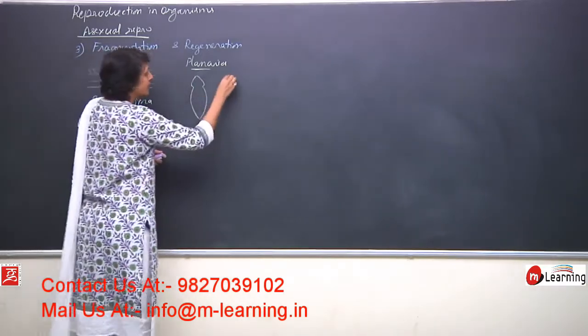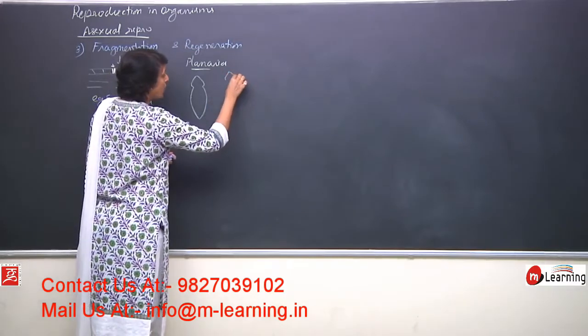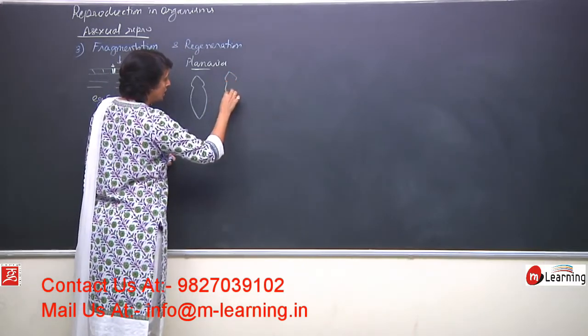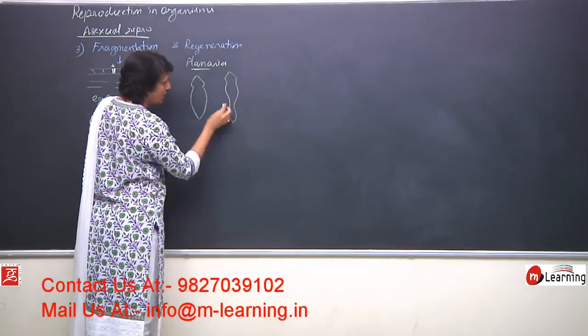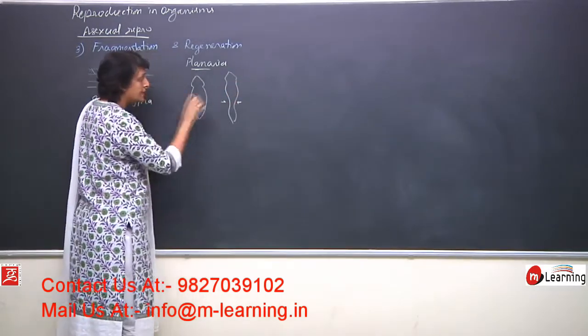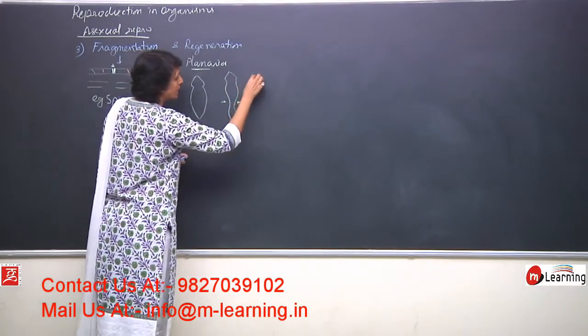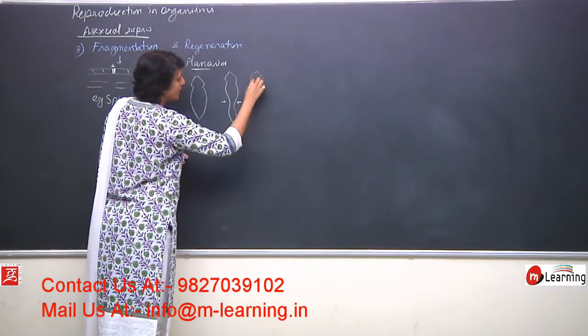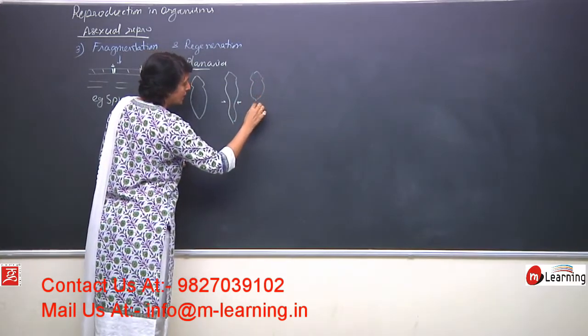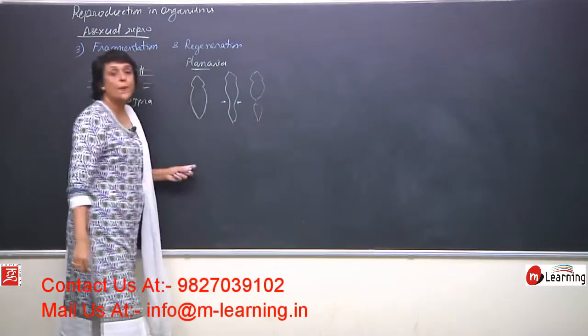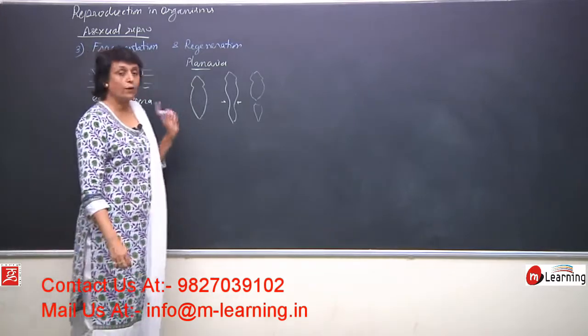As a result, we start seeing a constriction. So here a constriction appears and this complete organism breaks up into two parts. Each part gives rise to one organism.